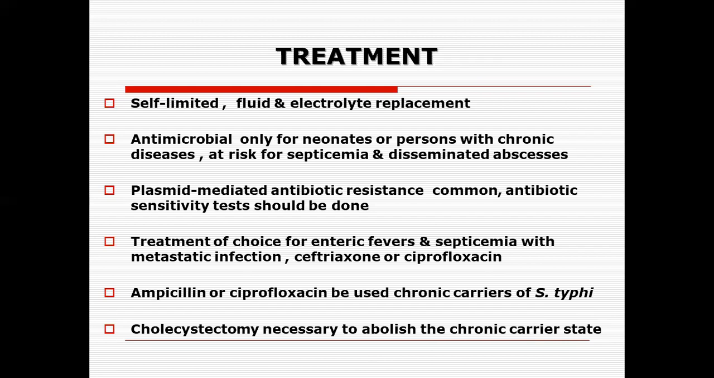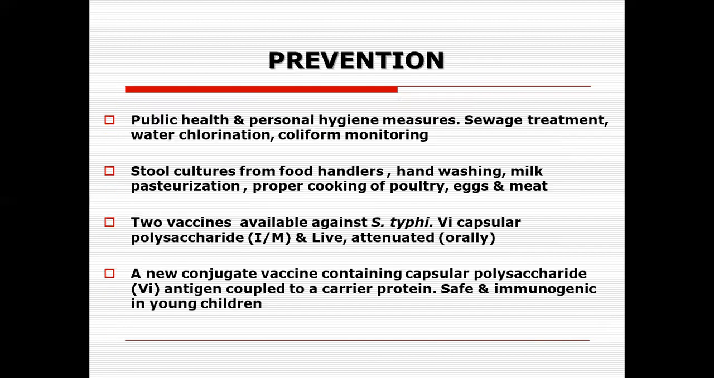With cholecystitis, sometimes you see relapses, recurrent Salmonella typhi disease. You are a main source of spread, a carrier. So there is no way left except to go for cholecystectomy. This sometimes becomes very important to abolish the chronic carrier state of the individual. Prevention involves public health laboratories, personal hygiene, sewage treatment, water chlorination, and monitoring the coliform count in the water so that it does not contaminate the drinking water. Stool culture from food handlers, hand washing, milk pasteurization, and proper cooking of poultry, eggs, and meat are important to prevent this infection.